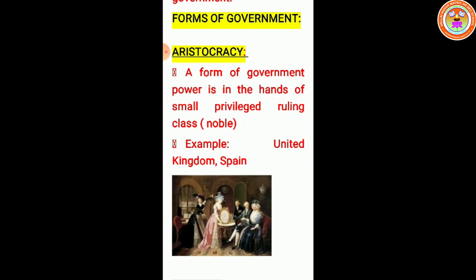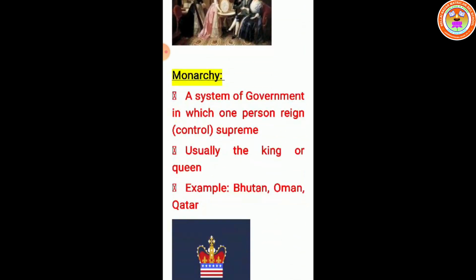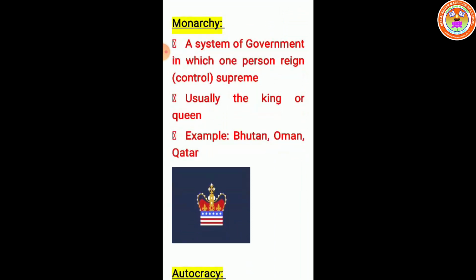Aristocracy, a form of government where power is in the hands of a small privileged ruling class, that we can say the nobles. Example, United Kingdom and Spain. Monarchy, a system of government in which one person reigns supreme in the country, usually the king or queen. Example, Bhutan, Oman, Qatar.